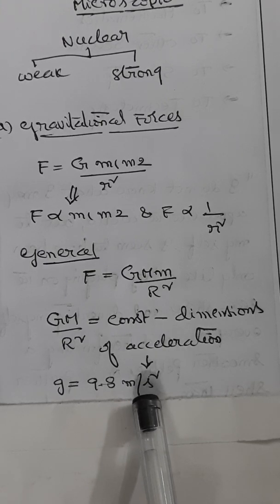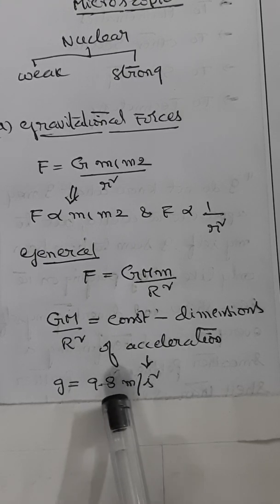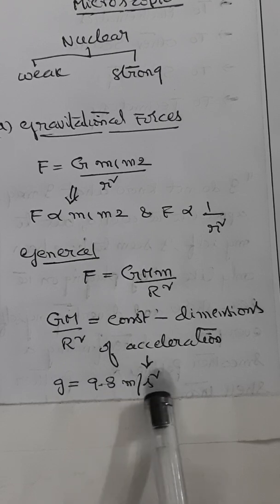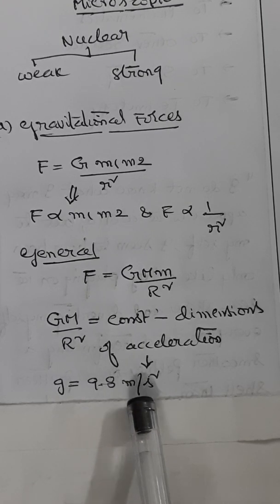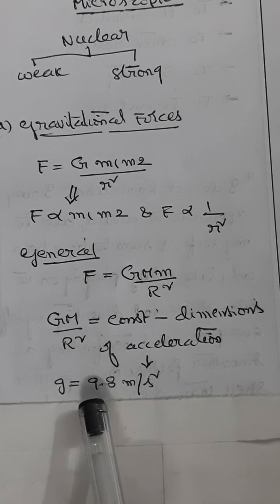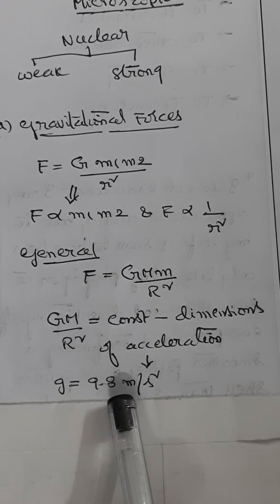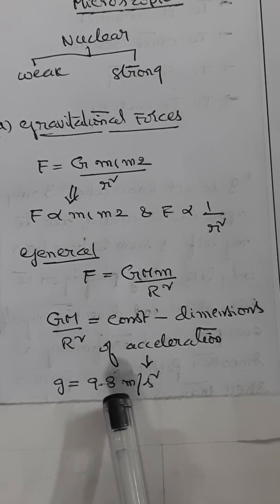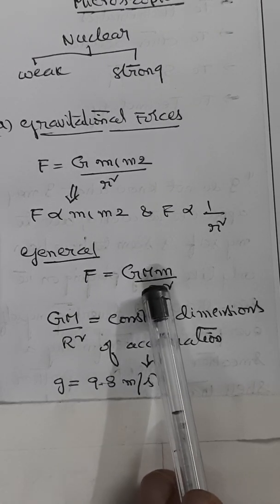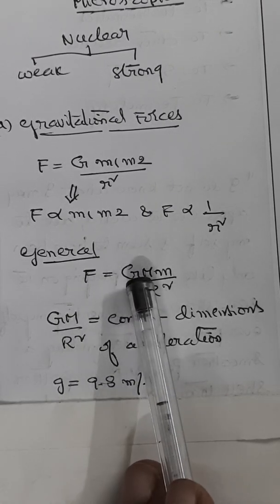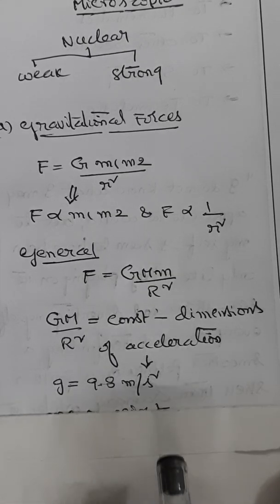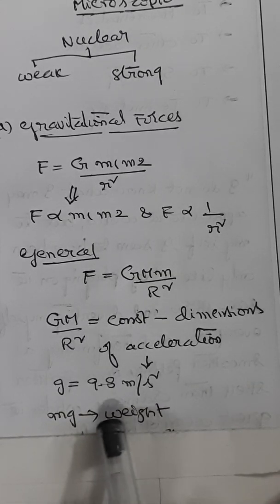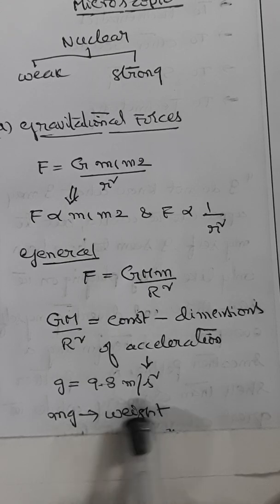We shall prove that all bodies falling towards the earth have this particular value of acceleration, and hence the name acceleration due to gravity. So the force exerted by the earth on a small body of mass m kept near the earth's surface is its weight, m into g, in the vertically downward direction. This is called the weight of the body.